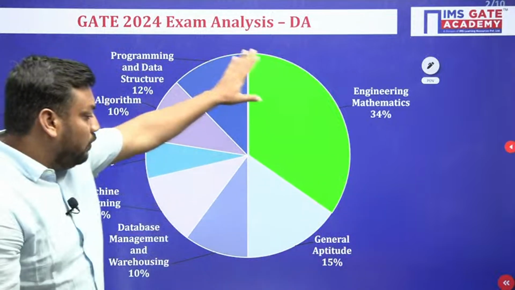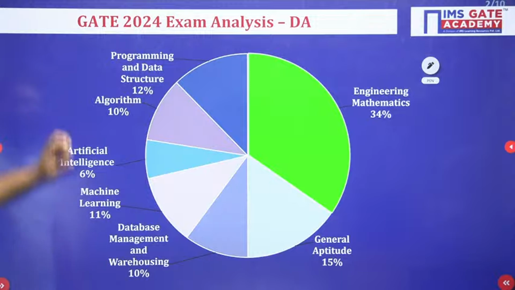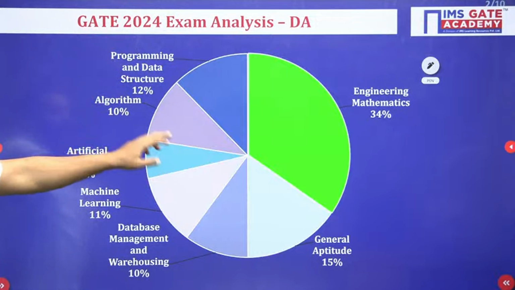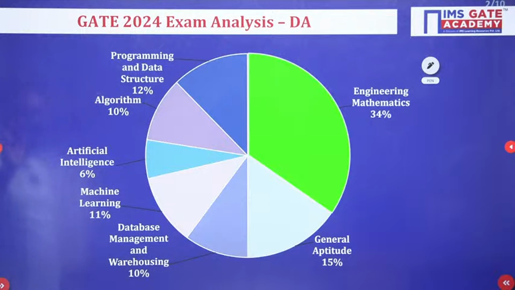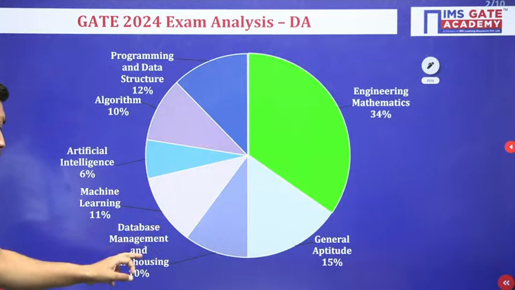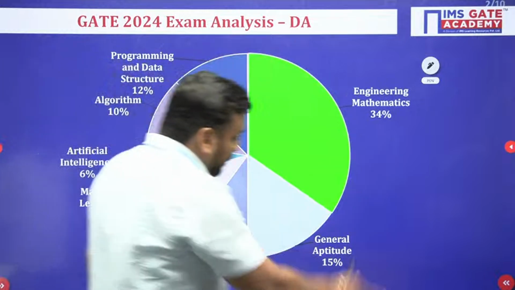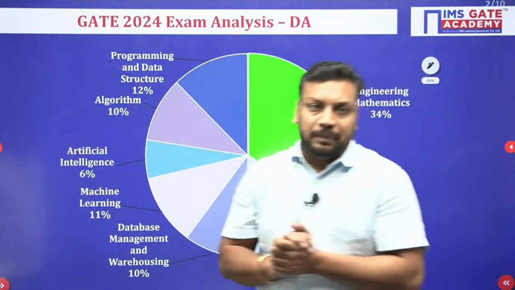So guys, first of all, mathematics and aptitude weightage is like this: programming and data structure has a weightage of 12 marks, algorithm contains 10 marks, artificial intelligence 6 marks, machine learning 11 marks, and DBMS and warehousing contains 10 marks. So combinedly you will get a 100 marks paper.